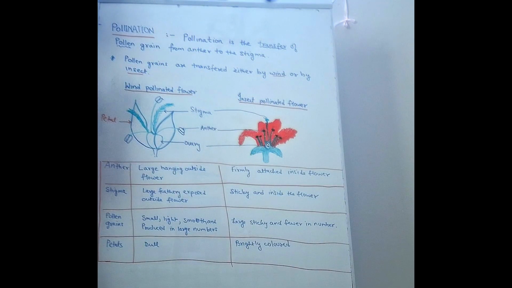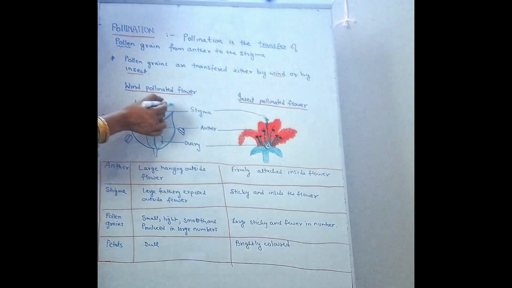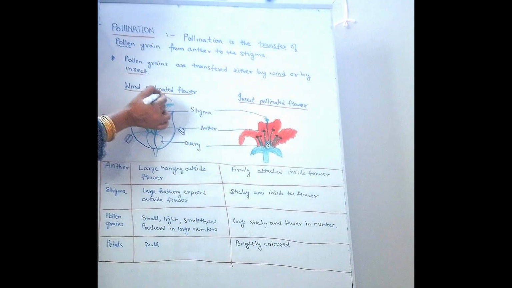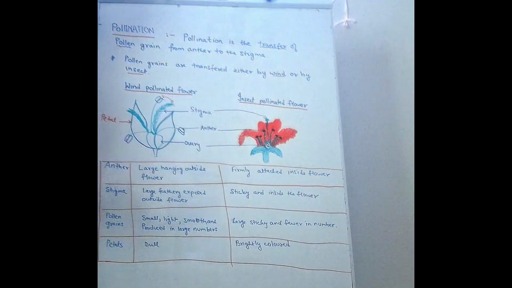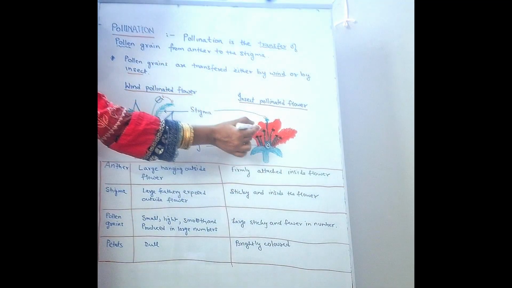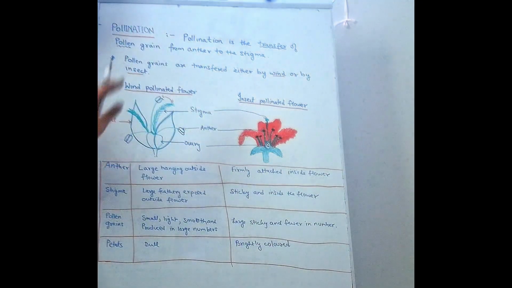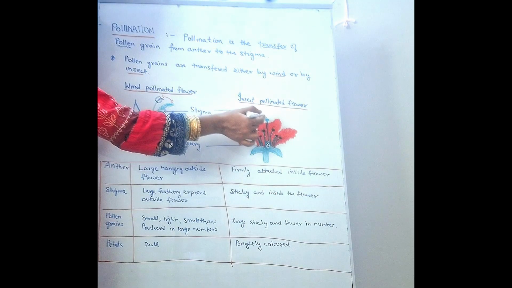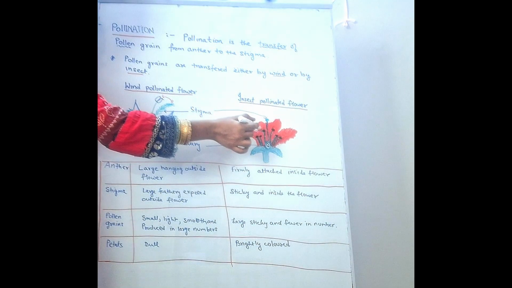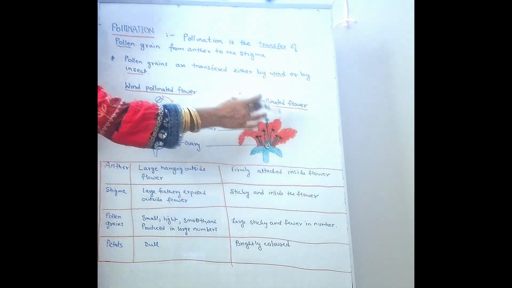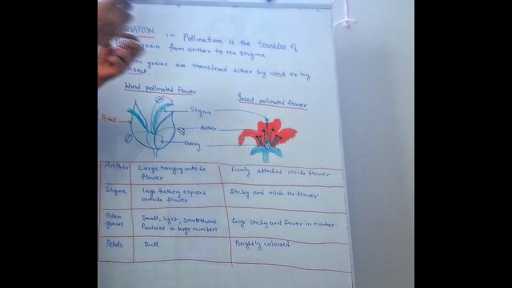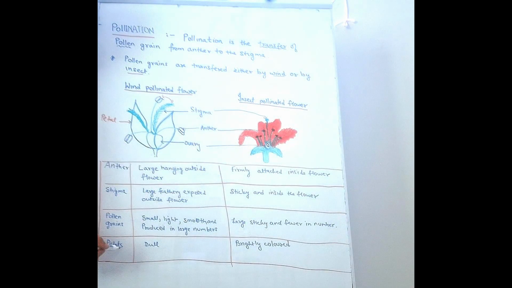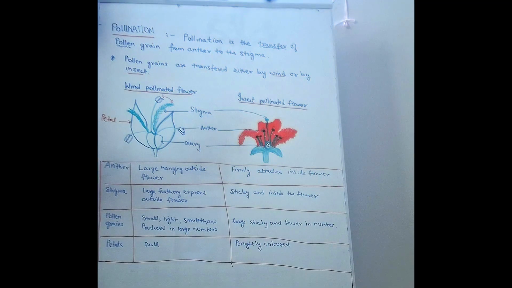Here the pollinating agent is wind. The pollen grain from here to here is carried by wind. But in this case, the pollen grain from here to here is carried by insect. So when the insect sits on the anther and then sits on the stigma, it will take pollen grain from here to here. That is why the petals are brightly colored, so that insects can be attracted. Here in my table I just discussed the petal, dull and brightly colored. The rest is all about the reproductive organs.